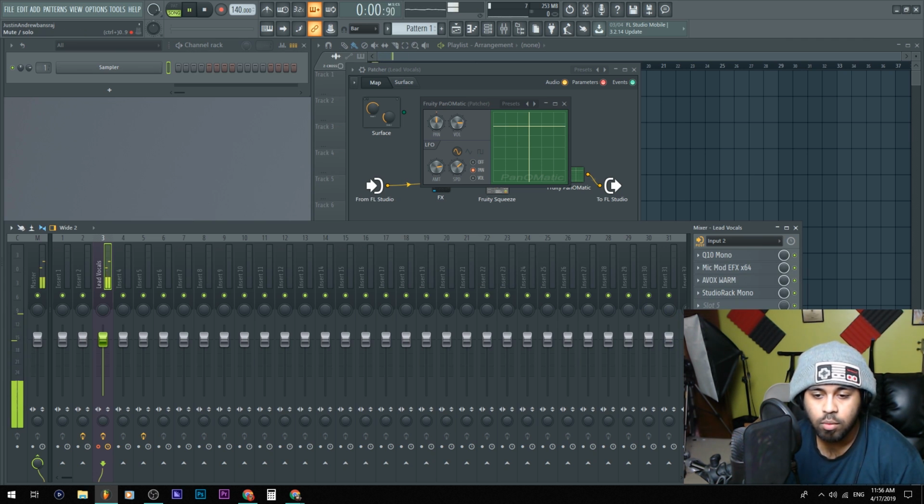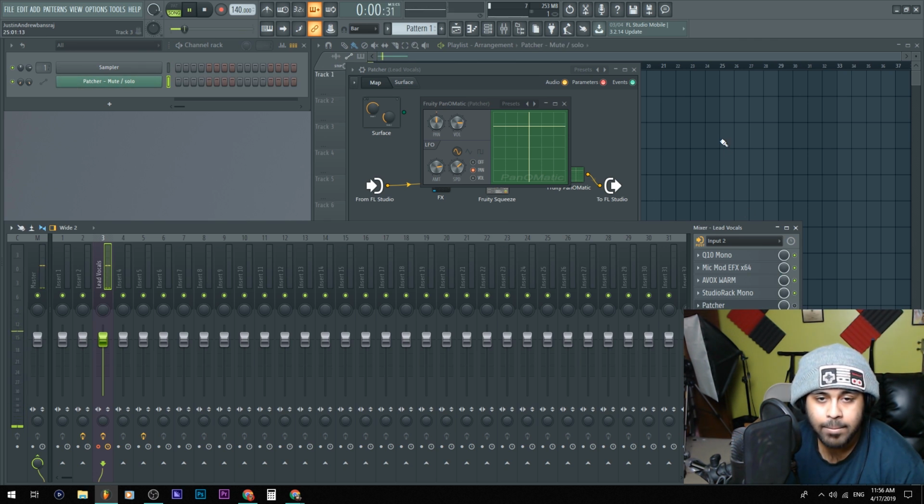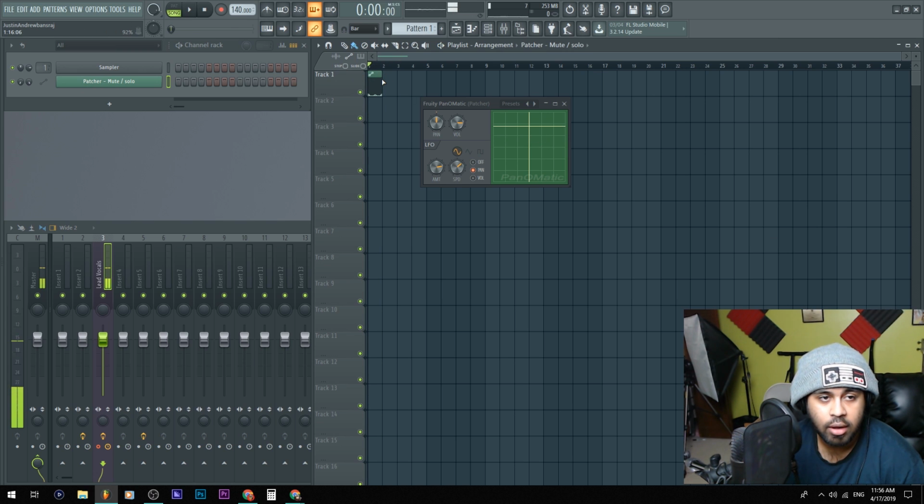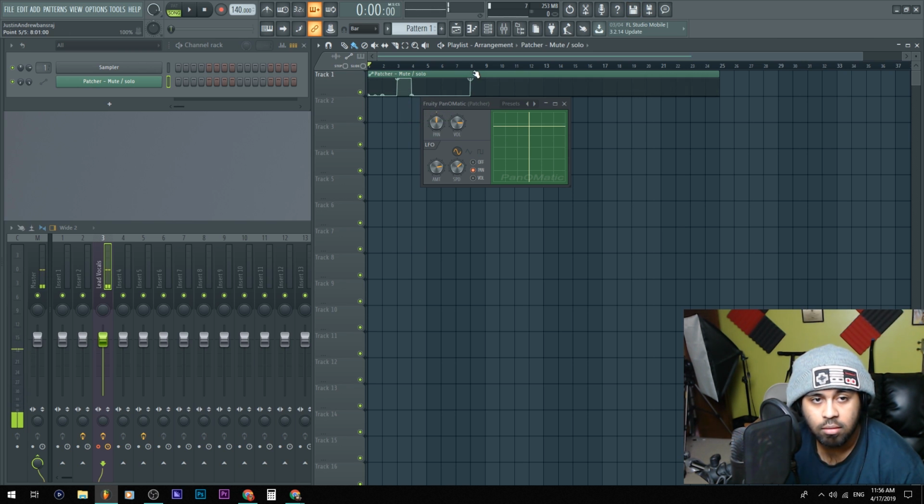When you want to activate or deactivate it in your playlist, just right click, create automation clip, bop. And then we'll have it here, and I'll go ahead and make a little sample. Let's say you have the part of the course you want it to turn on, and then you turn it off. And then, around here if you want, for some random reason, turn it on. I'll go ahead and hit play.